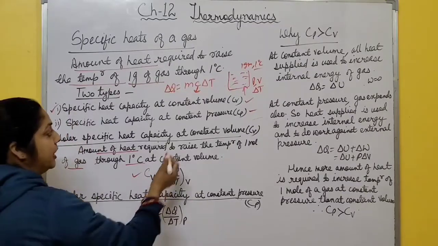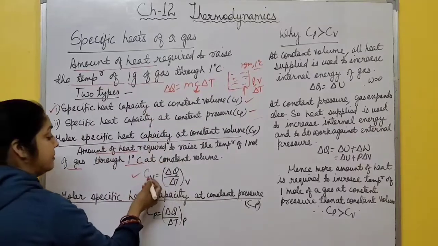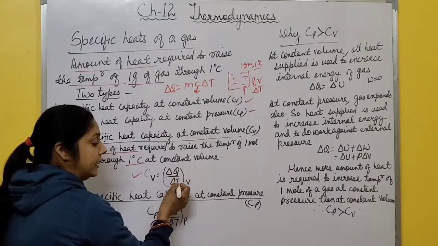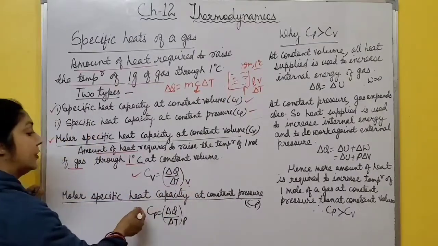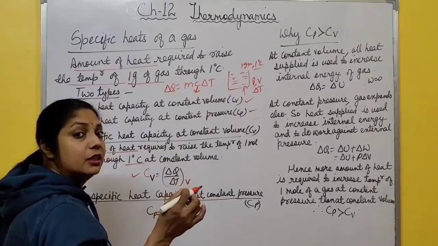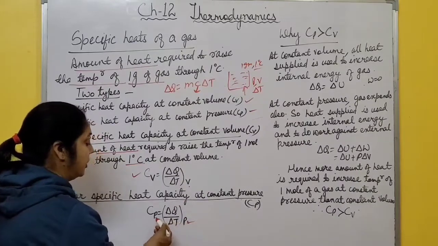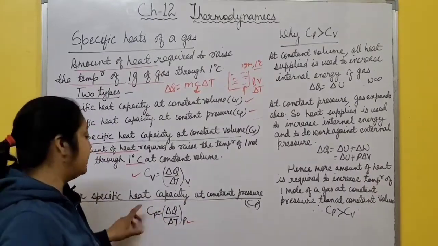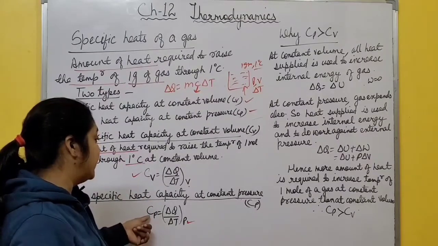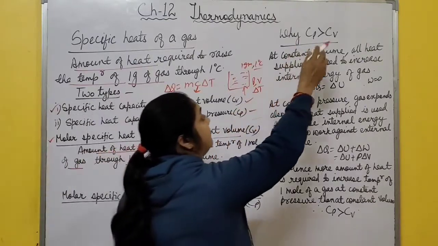Specific heat is represented by small c, and molar specific heat capacity is represented by capital C. So at constant volume, Cv is equal to delta Q by delta T at constant volume, and at constant pressure, the amount of heat required to raise the temperature of 1 mole of a substance through 1 degree Celsius, Cp is delta Q by delta T at constant pressure. This is the formula for specific capacity at constant pressure. Now, which one is greater, specific capacity at constant pressure or at constant volume? Here I have written Cp is greater than Cv.